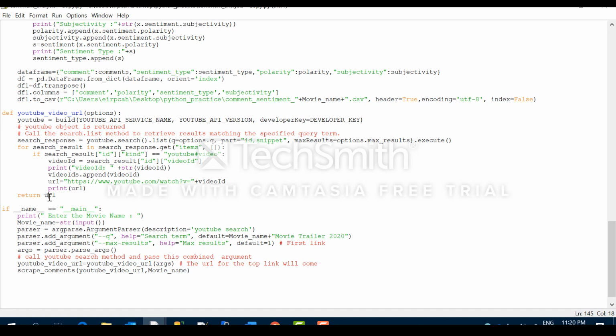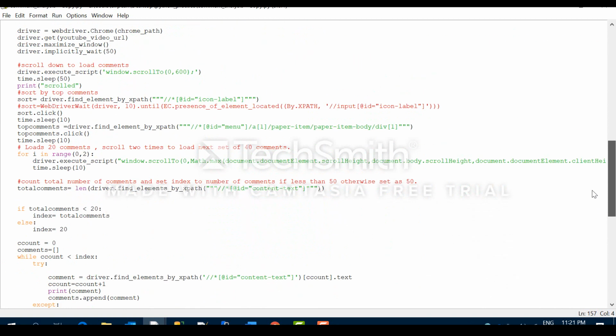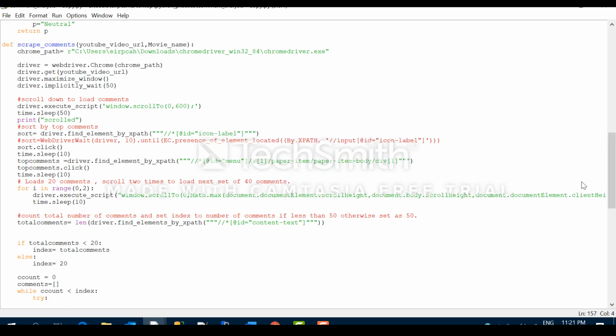So it is returning the URL, and then I am passing this URL and the movie name into the scrape comments method. Now see what is happening in the scrape comments method. In the scrape comments method, I have to declare the Chrome path. For this you have to install the Chrome driver.